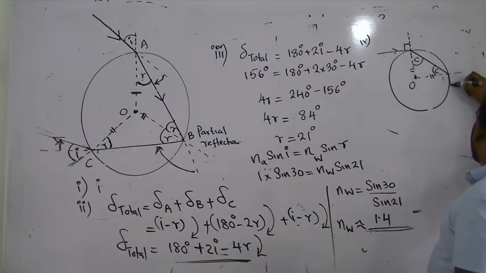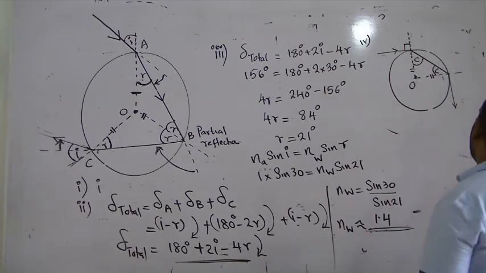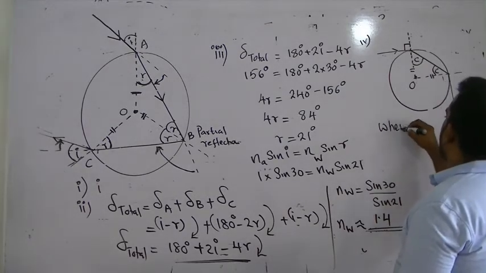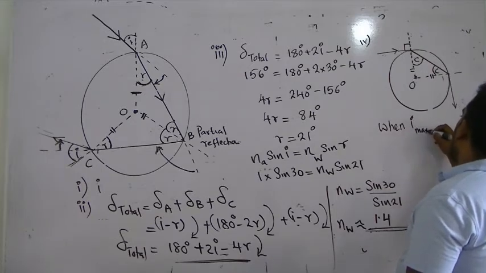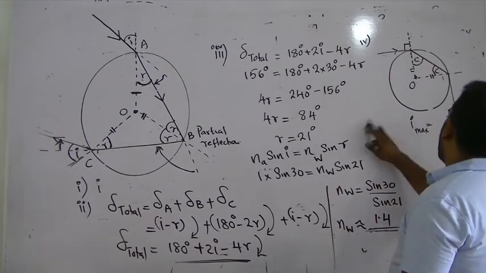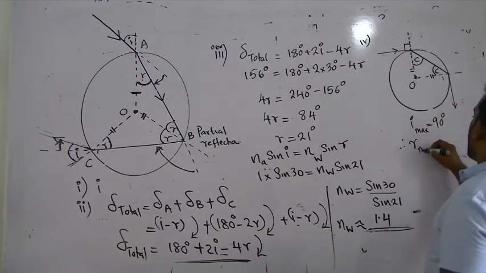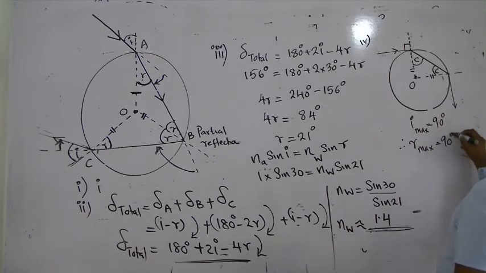At the critical angle, it should go along the boundary. So when I is maximum, I max is 90 degrees. Therefore, R max is the critical angle.